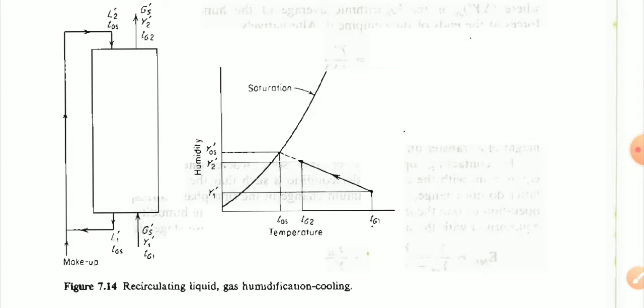This graph is temperature versus humidity. Now make up all the terms in the notation part.